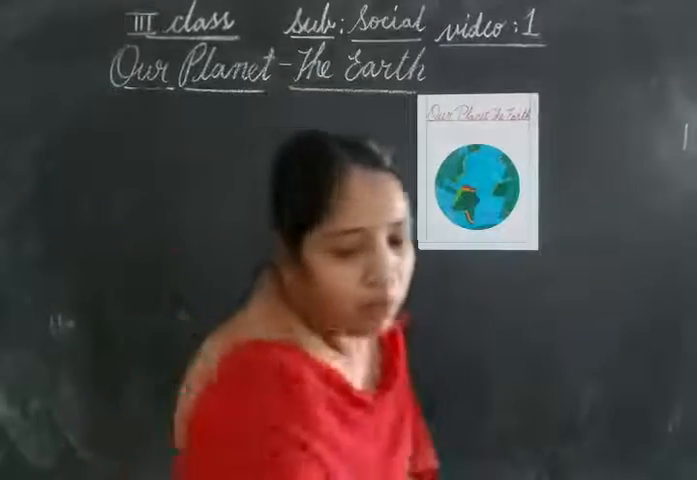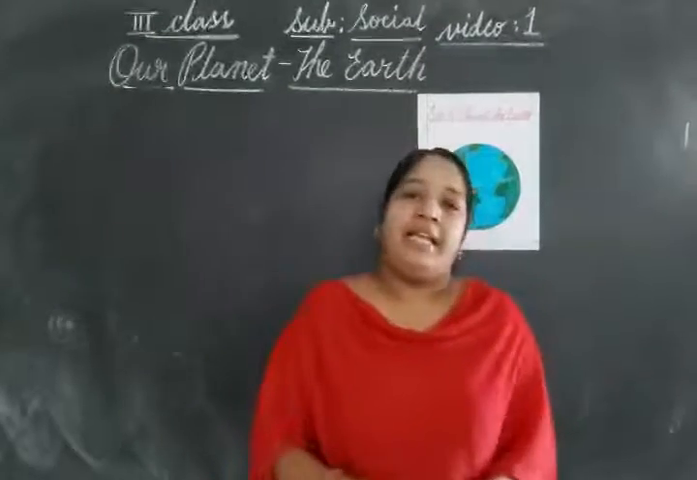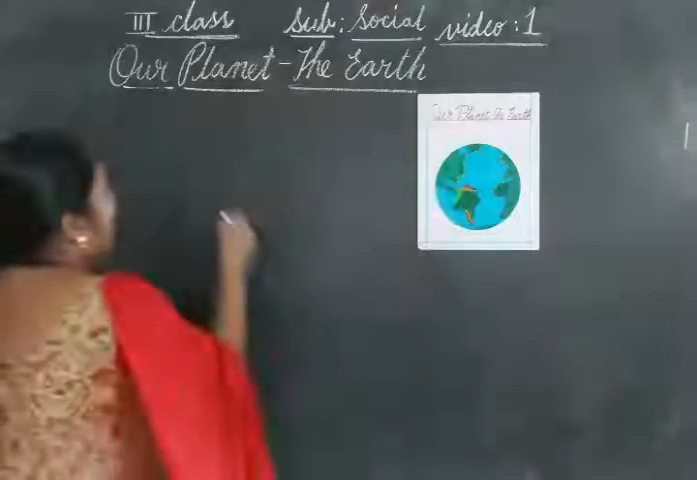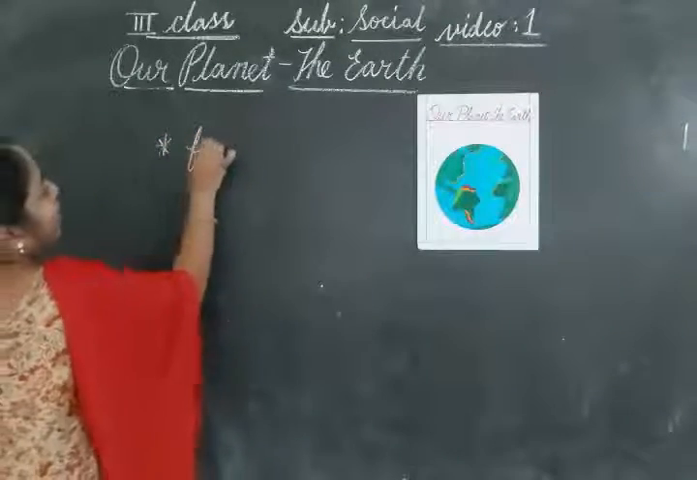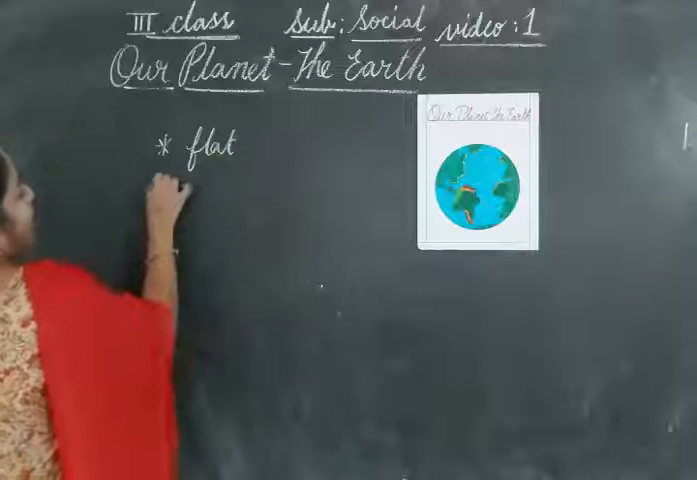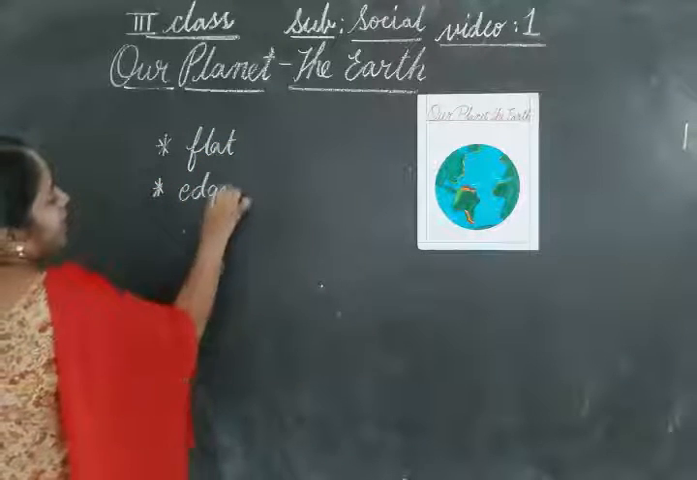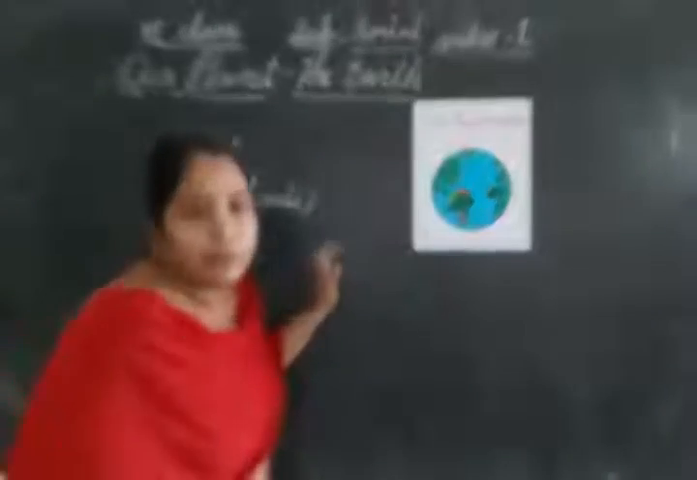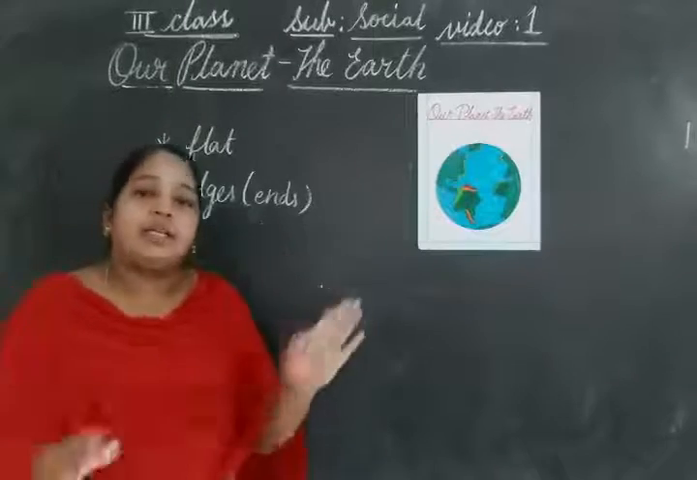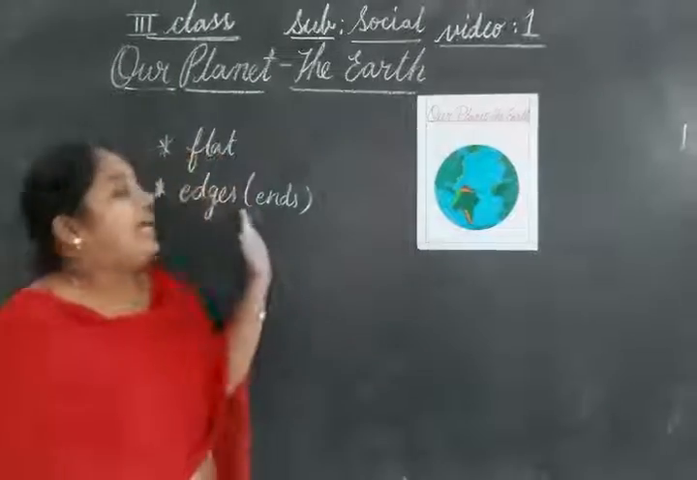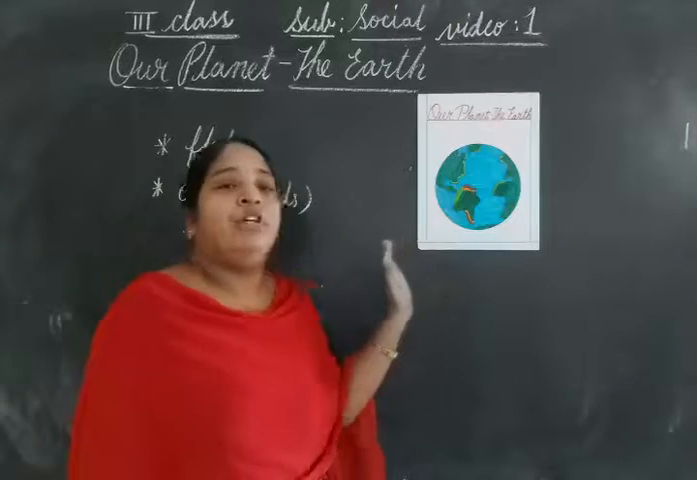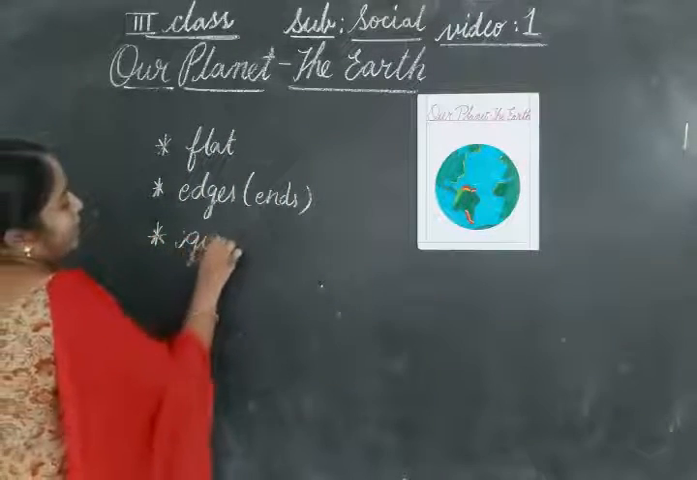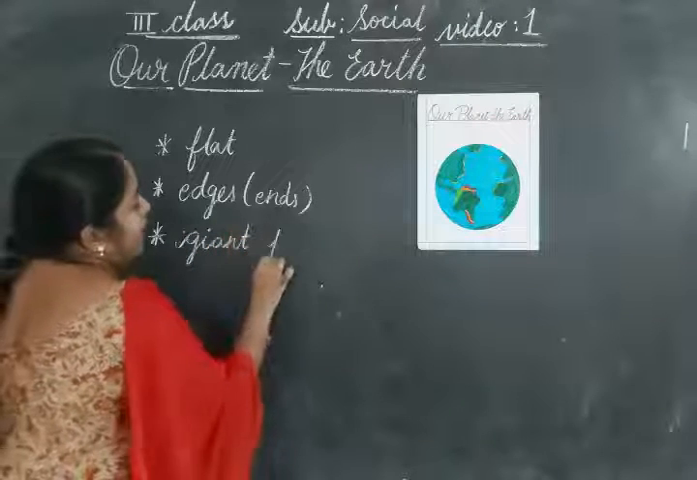But long ago, people believed the earth was flat. The earth was flat and had edges. Edges are nothing but ends. Long ago, what did people think? The people thought that the earth was flat and had edges, and it was supported by giant pillars.